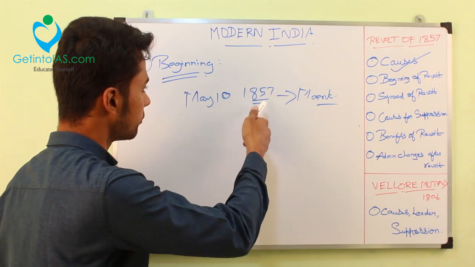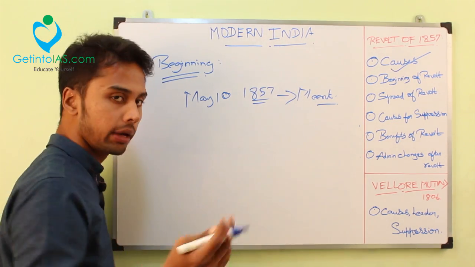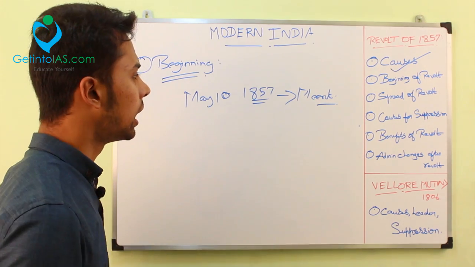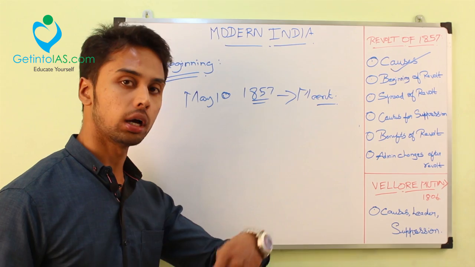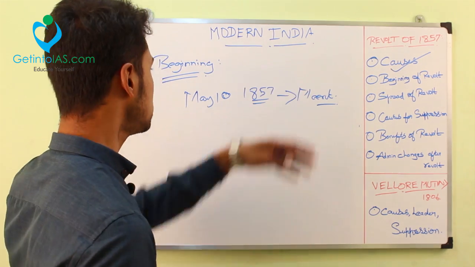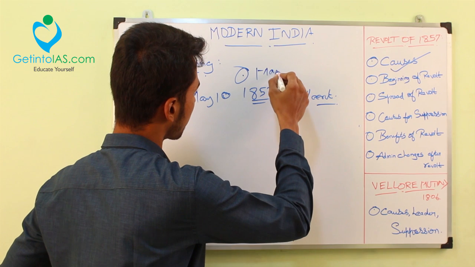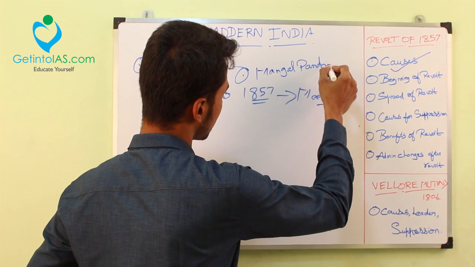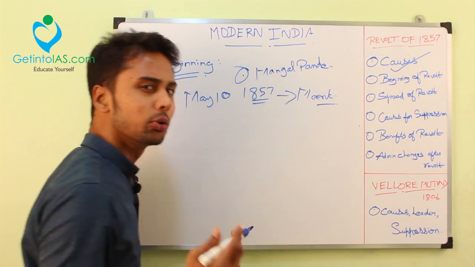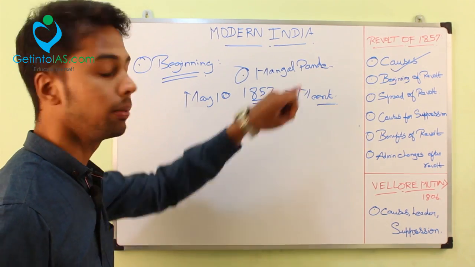You can ask me whether there were any reports before this May 10, 1857. Yes, there were many reports, because many sepoys refused to use these cartridges. One of the famous reports was about an officer called Mangal Pandey. He is from the 34th Infantry, it means a unit number, right? He is from the 34th Infantry in a place called Barakpur.